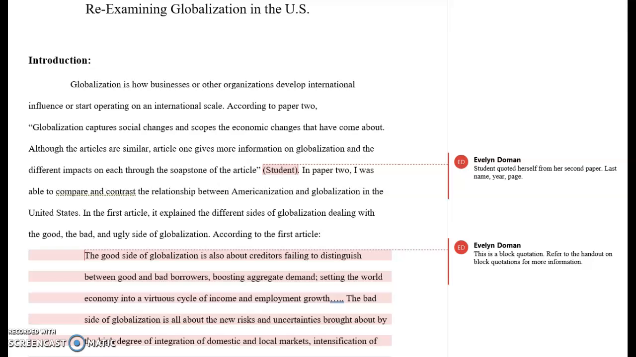Okay, let's take a look at the introductory paragraph. And here you see that the student has cited herself. So she had her last name, the year of her publication, and the page number. So I deleted that, of course, to protect the student's privacy. But I think that's really good that she quoted herself from the other paper that she had done in this course.